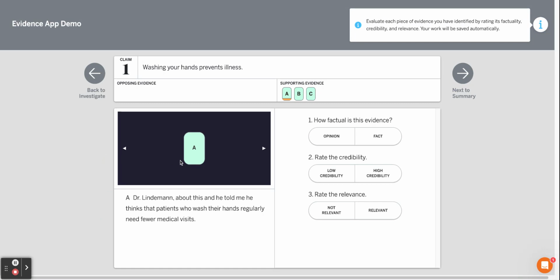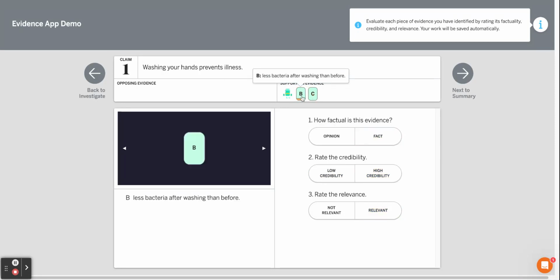Then I go over here to evaluate. So, I pick evidence A. Is it factual or is it an opinion? Well, I think it's factual because there's medical research. Oh, look at that. My evidence became a bit stronger. Let's rate its credibility. How truthful, how real, how trusted is the evidence and the source of the evidence? Well, I would say that a doctor has high credibility. How relevant is it? Well, it was about washing hands, so it's very relevant. That's some strong evidence.